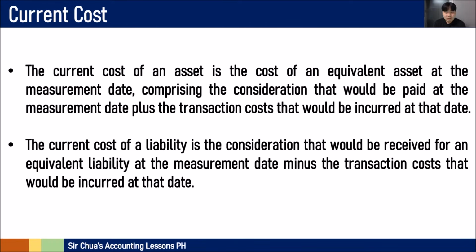Now, when we say current cost, the current cost of an asset is the cost of the equivalent asset at the measurement date, comprising the consideration that would be paid at the measurement date plus the transaction cost incurred at that date. Meanwhile, the current cost of a liability is the consideration that would be received for an equivalent liability at the measurement date minus the transaction cost that would be incurred at that date.